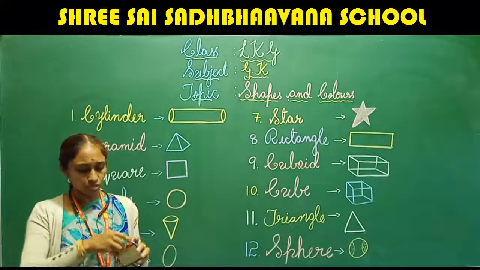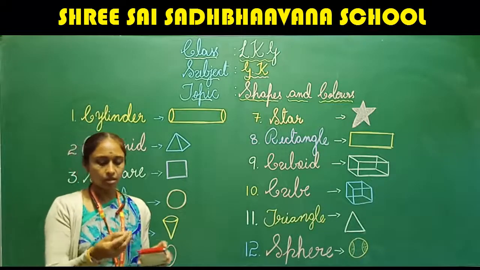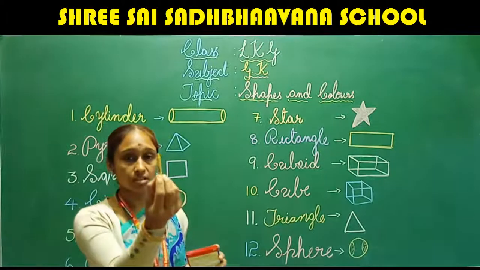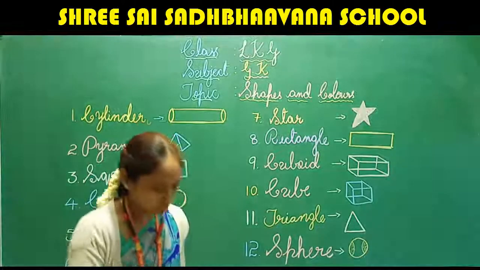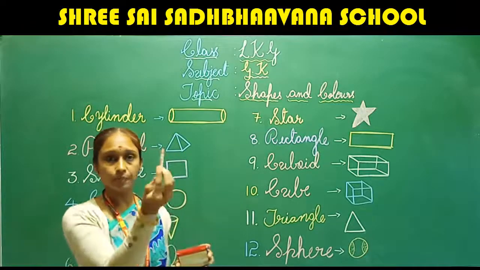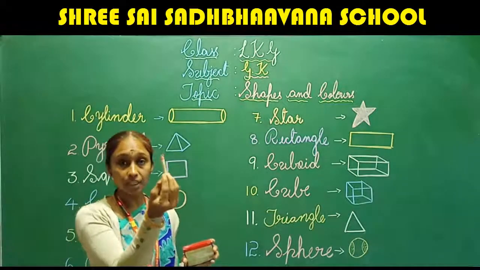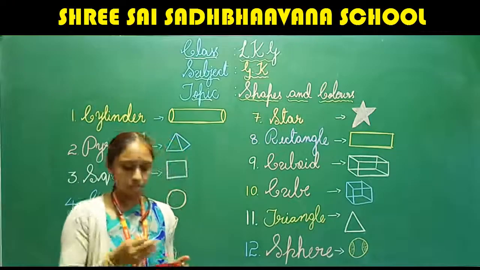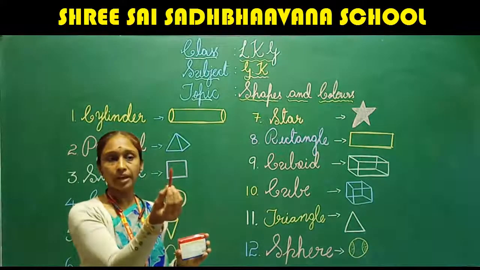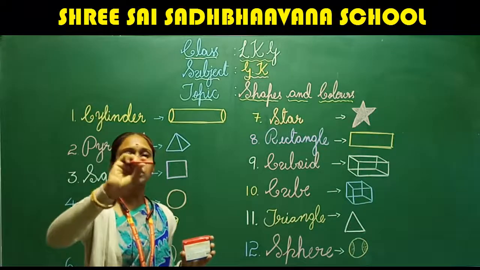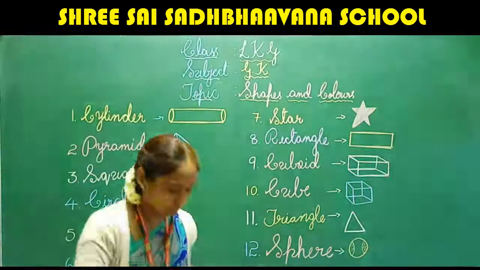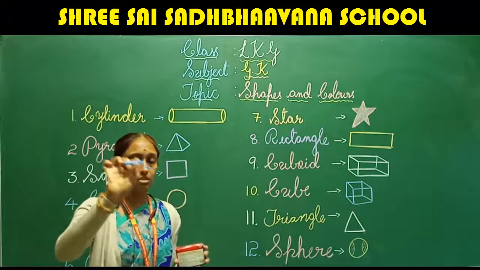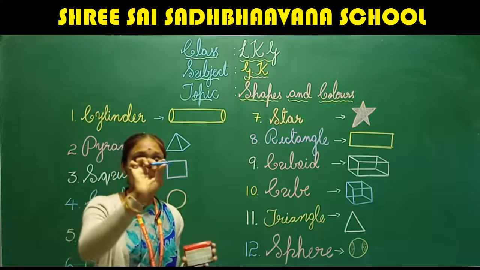Here and here also we have so many colors. Okay, can you see here? Yes, this is yellow. And this is peach. Which color is this? Peach. And here we have red. See here? This is red. And I think it is easy for you to identify. This is a very familiar color, right? This is blue.